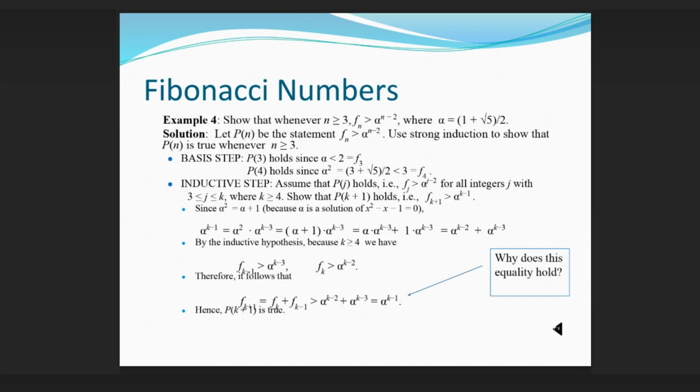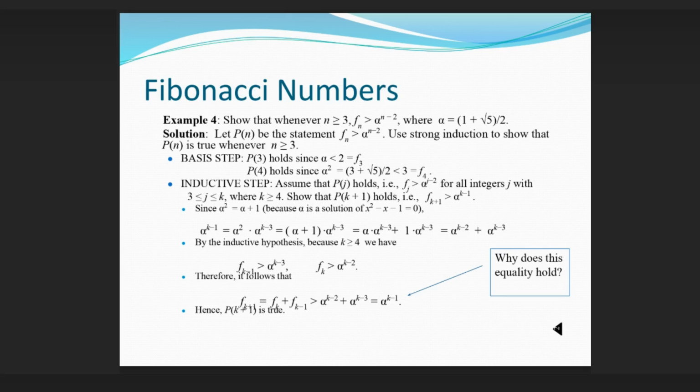Fibonacci numbers example 4: Show that whenever n ≥ 3, fn > α^(n-2), where α = (1 + √5)/2. Solution: Let P(n) be the statement fn > α^(n-2). Use strong induction to show that P(n) is true whenever n ≥ 3. Basis step: P(3) holds since α < 2 = F3. P(4) holds since α² = (3 + √5)/2 < 3 = F4.